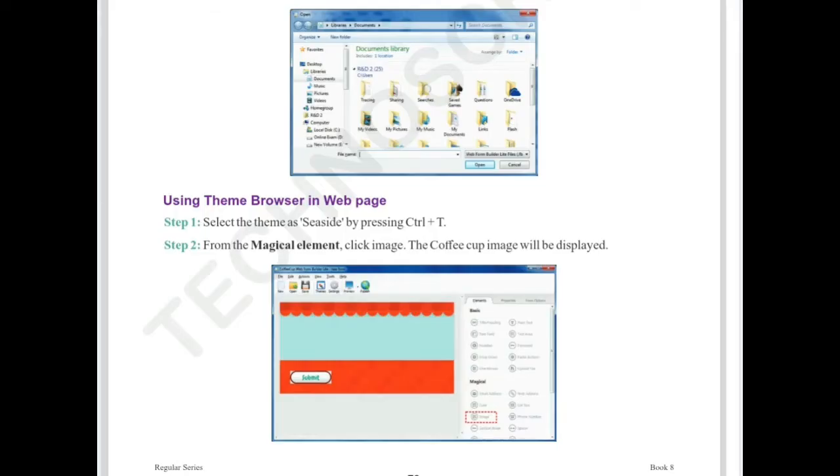Next one, using the theme browser in a web page. How to use the theme browser in a web page? Select the theme as Seaside by pressing Ctrl T. From the magical element, click image, and the coffee cup image will be displayed. So let us look at this image. They are applying a theme in a web page.